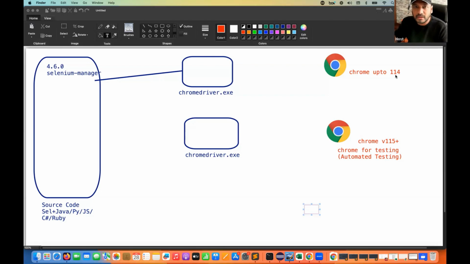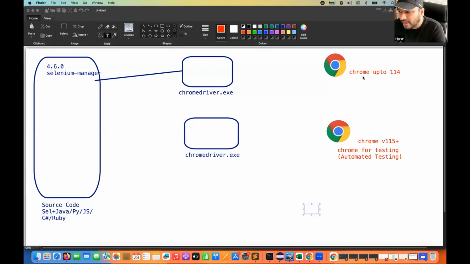Good feature, but there are a couple of changes that we have to make. We have to understand what exactly we have to do from 115 onwards and what different configurations we have to do in our system. I'll show you on the Mac machine and on the Windows machine that I'm already having with me. Now see this carefully without wasting our time.